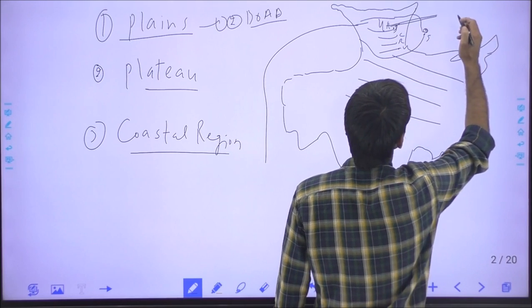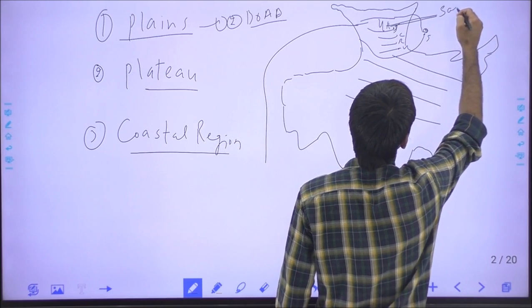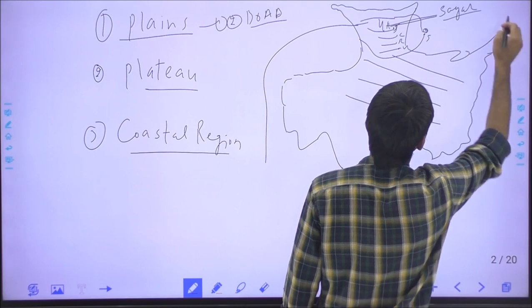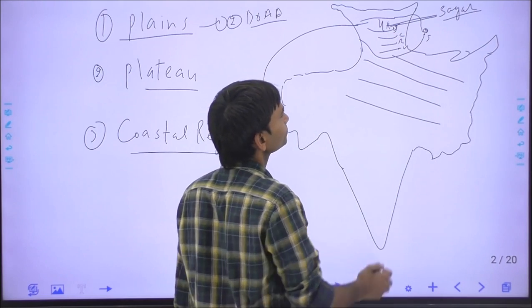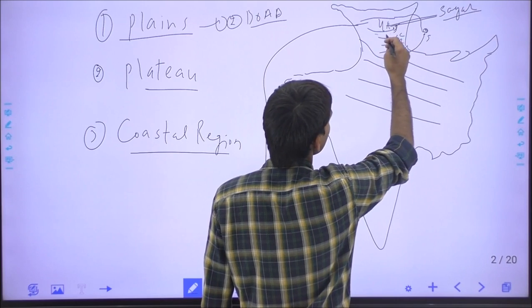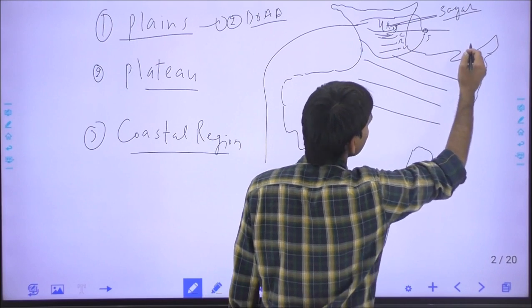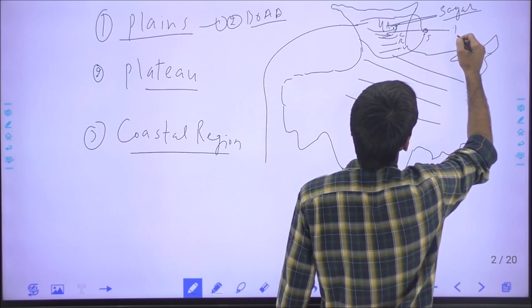The Doab region is called the Sagar Doab. Sagar Doab is between the Indus and Jhelum, and the Doab region between the Jhelum and Chenab is called the Rechna.